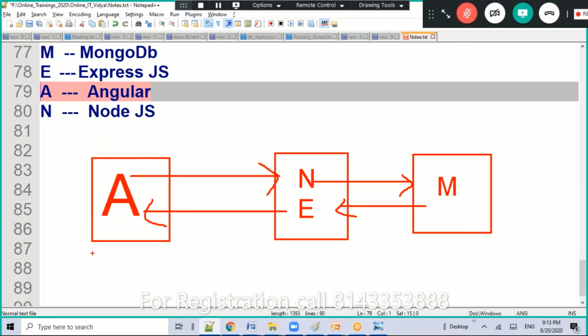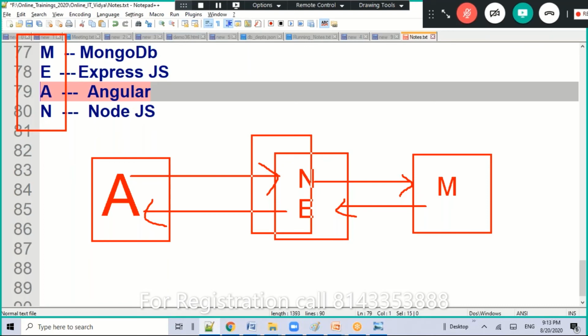So that is Angular, MongoDB, Express, and Node. That is the MEAN stack. It is an acronym. It's a very powerful stack. Of course, there are Java full stack and .NET full stack also.